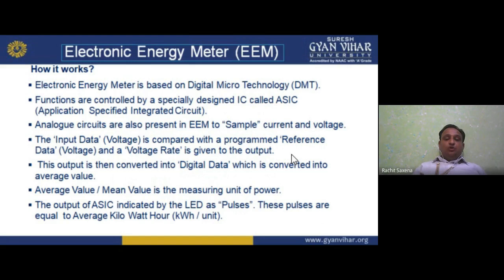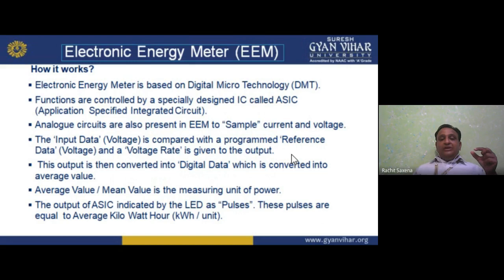Now the average value, or we can say the mean value, is the measuring unit of power. What is it? It is the measuring unit of power. Now the output of the ASIC, that is application specified integrated circuit, is indicated by the LED as pulses.